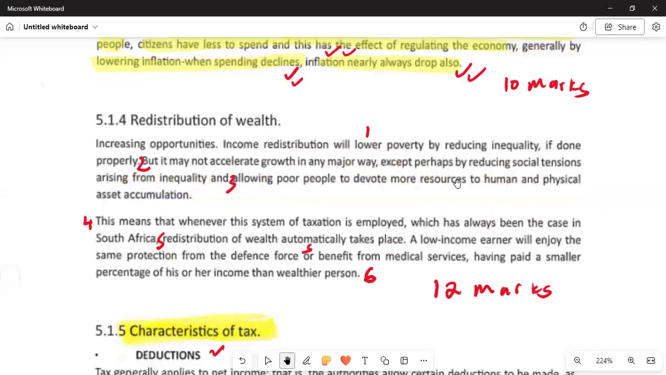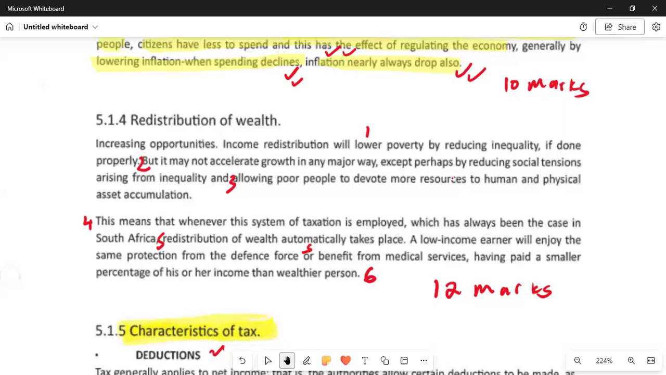If we are moving on, you can see that we are in 5.1.4, whereby our question can say: discuss redistribution of wealth. Don't lose these marks. Remember, to redistribute is to share something. In this case, the higher earners must be taxed more and the lower earners taxed less. So we are saying that by increasing opportunities, income redistribution will lower poverty by reducing inequality.